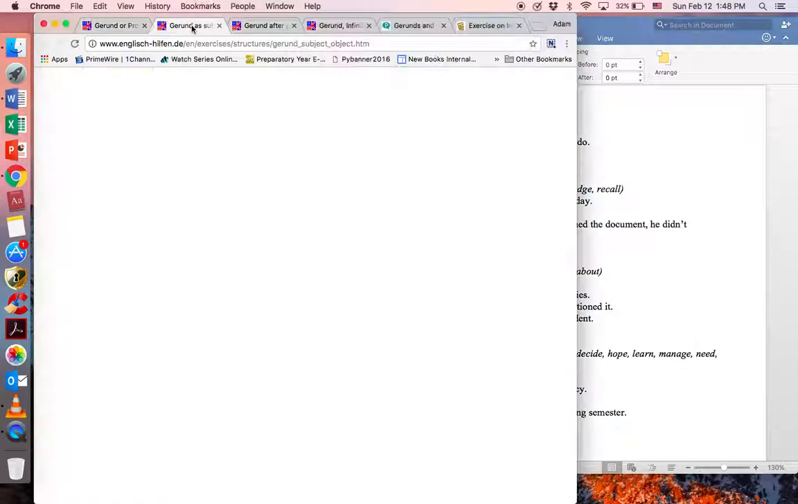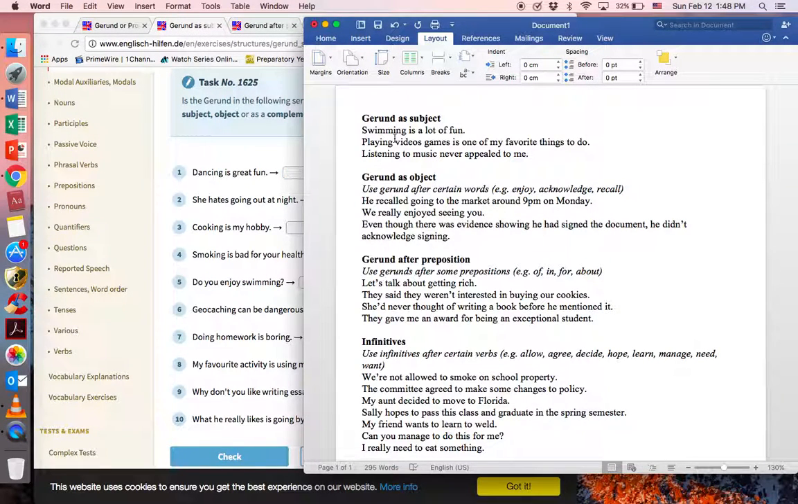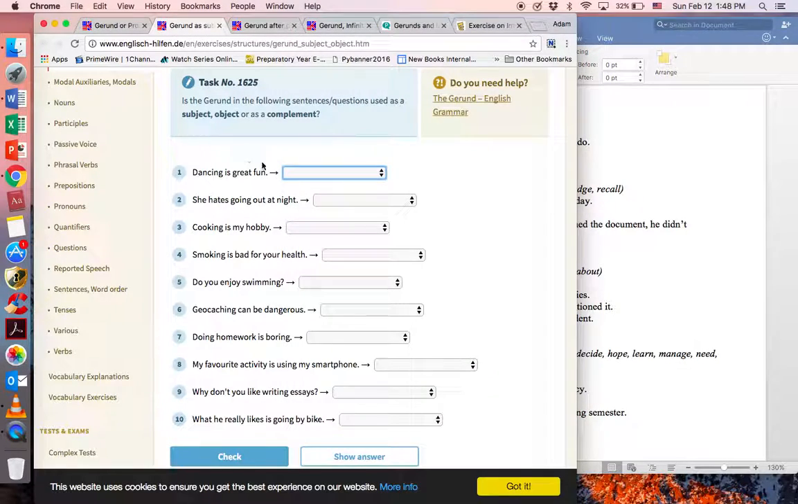Let's look at our uses of gerunds. We can use them as a subject. For example, swimming is a lot of fun. Playing video games is one of my favorite things to do. Or listening to music never appealed to me. Playing video games is the gerund clause there, that's our subject. Swimming is a gerund alone as a subject, and listening to music, again, is a gerund clause altogether as a subject. Dancing is great fun, that's a subject. Remember, generally a subject is going to come at the beginning of a sentence, so this should be easy.